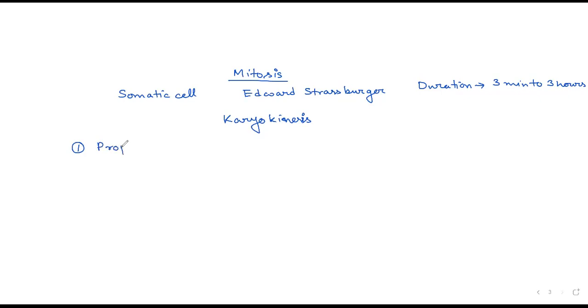So the first phase is prophase. Its name itself suggests that it is the first phase. Prophase is taking generally 50 minutes, which is one of the highest times. Prophase is so long a phase that it can be further subdivided into early prophase and late prophase.